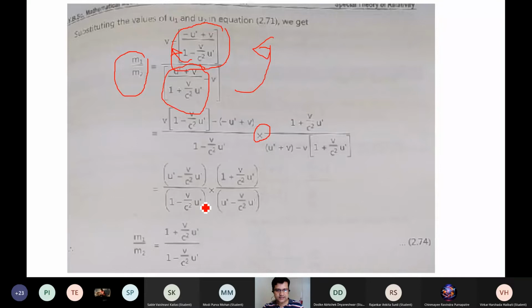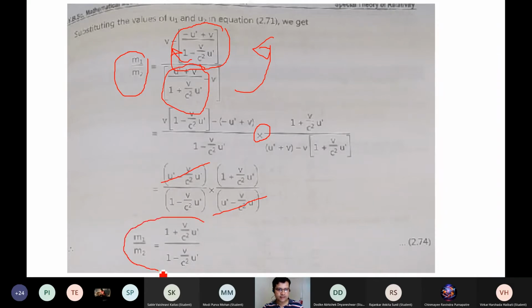Similarly, v minus v by c square u prime and u prime minus v by c square u prime. So you need to solve that to get these particular terms, and you will find that these terms in the numerator and denominator are getting cancelled. You try to do it yourself. You will get these relations. Yeah, on the blackboard I can easily do it, but you can do it. Okay, no problem. You just do this arrangement and check the ultimate equation that we need.